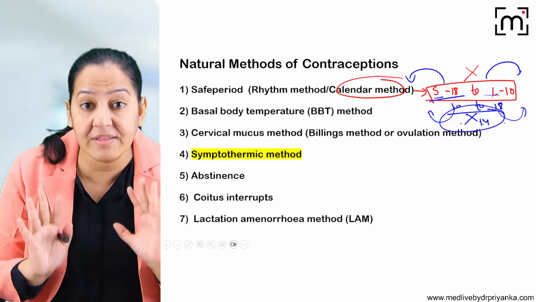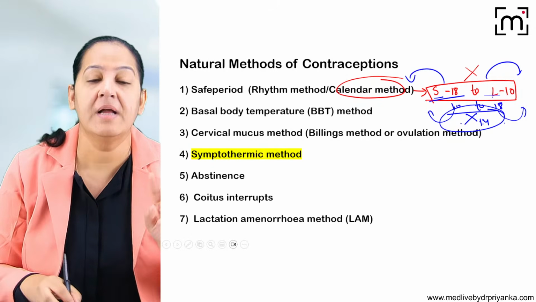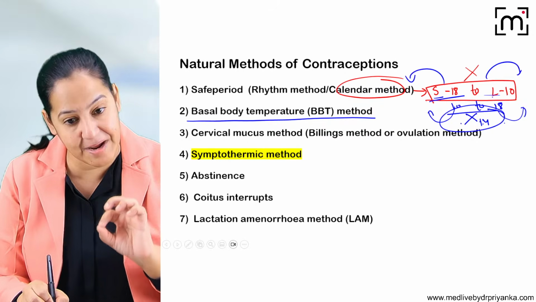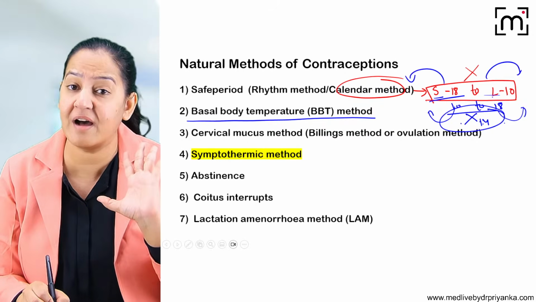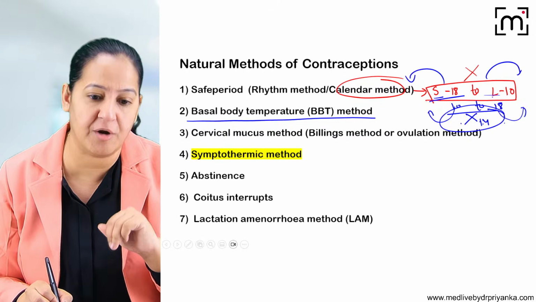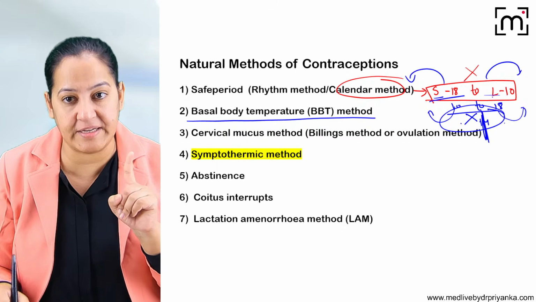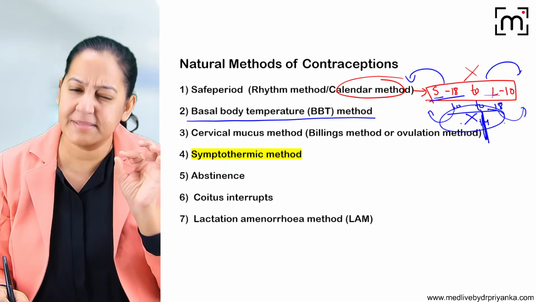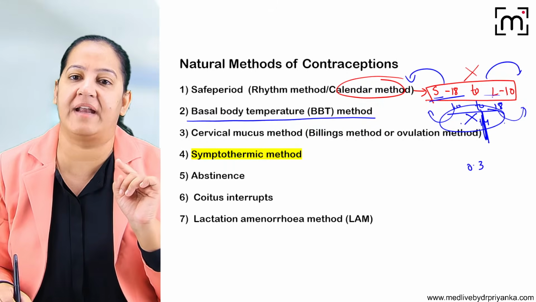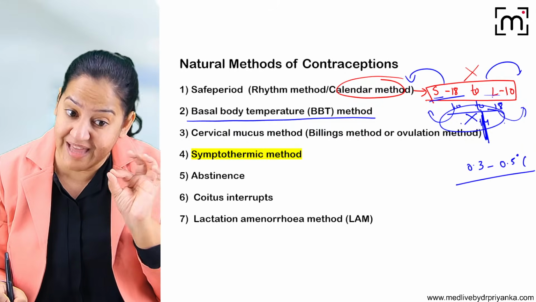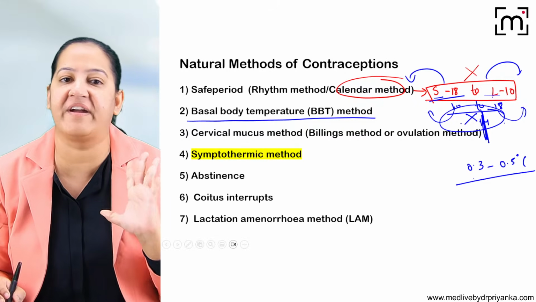So that is the rhythm method, the calendar method, we have understood it. The second is the basal body temperature method, in which the female partner measures her temperature daily in the morning with a very accurate thermometer, the same thermometer daily. On the day she ovulates, around day 14, when the progesterone comes, there is a little rise in temperature. So only if she is measuring daily will she be able to pick up that small rise, that is 0.3 to 0.5 degrees Celsius.